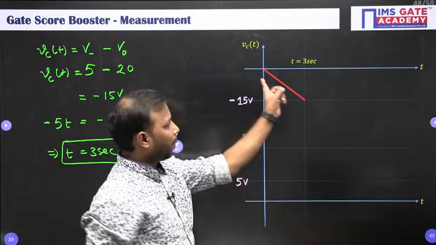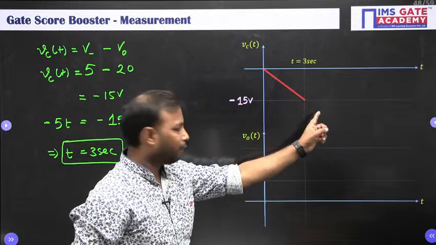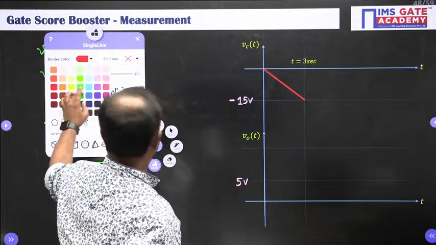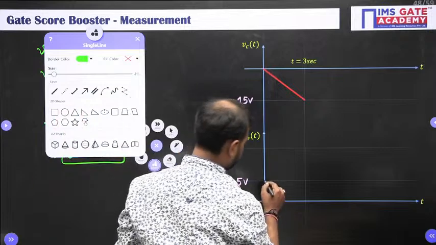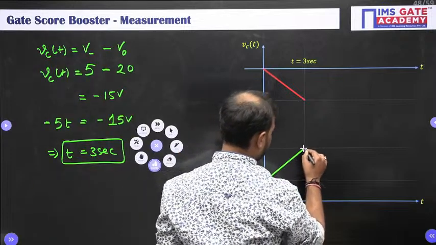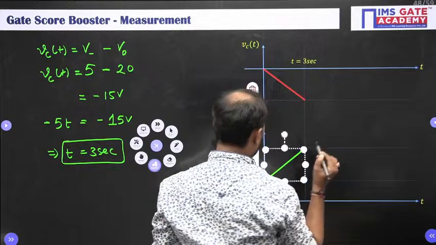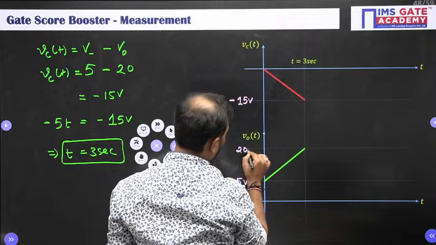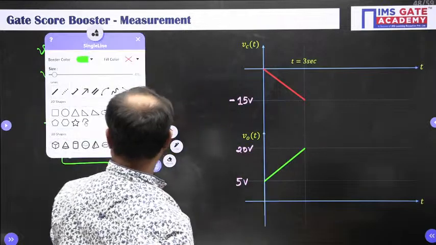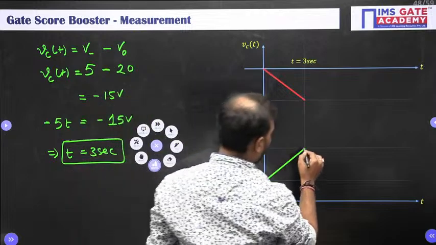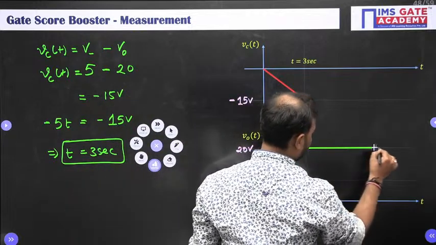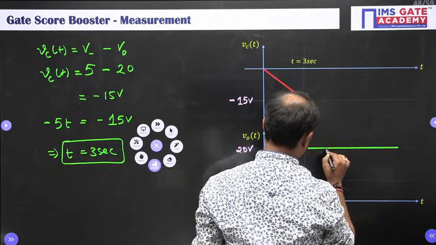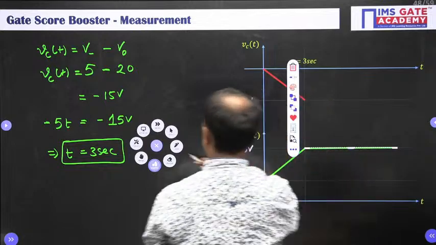After this, the capacitor is going to charge, and therefore your output voltage is going to increase like this. So at t equal to 3 seconds, your output becomes 20 volt, and after this your output voltage is fixed till infinity.